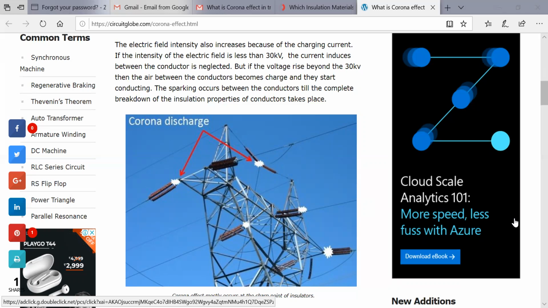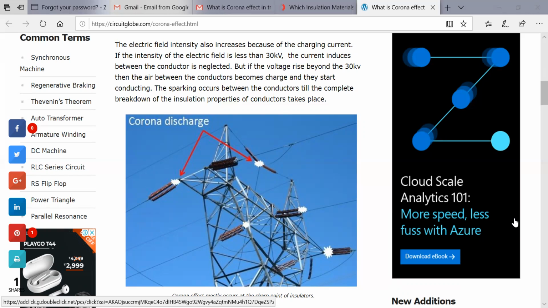But when the voltage rises above 30 kV, then the air between the conductors will charge and start conducting, and due to that sparking will occur between the conductors till the complete breakdown of the insulation properties takes place.